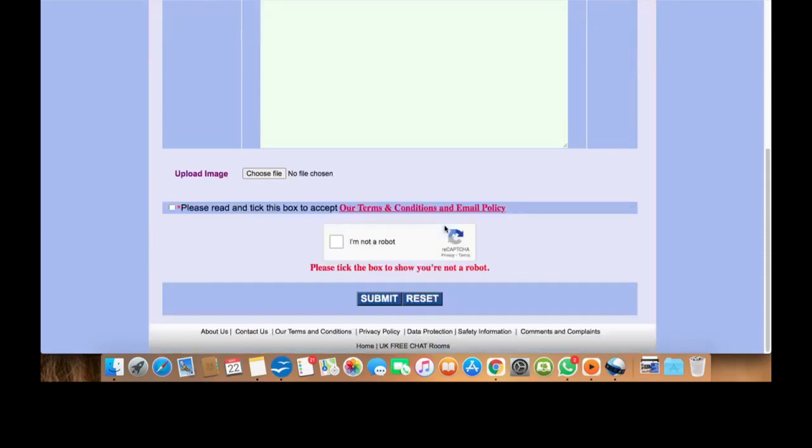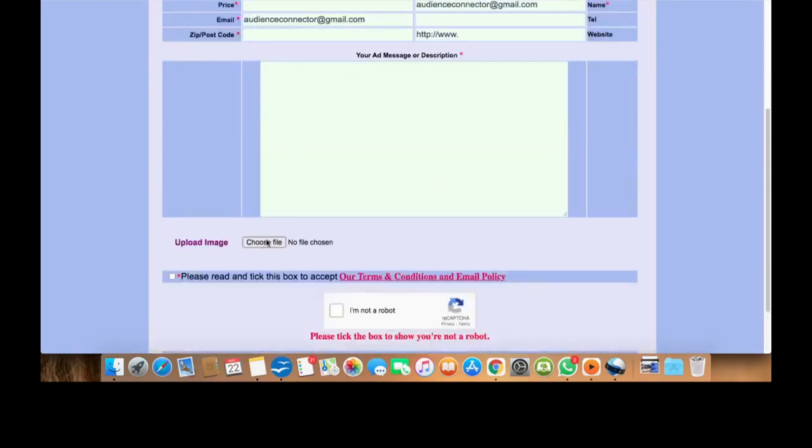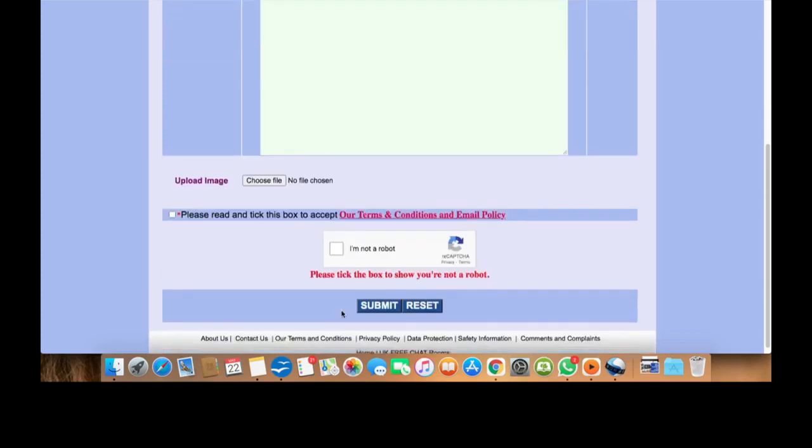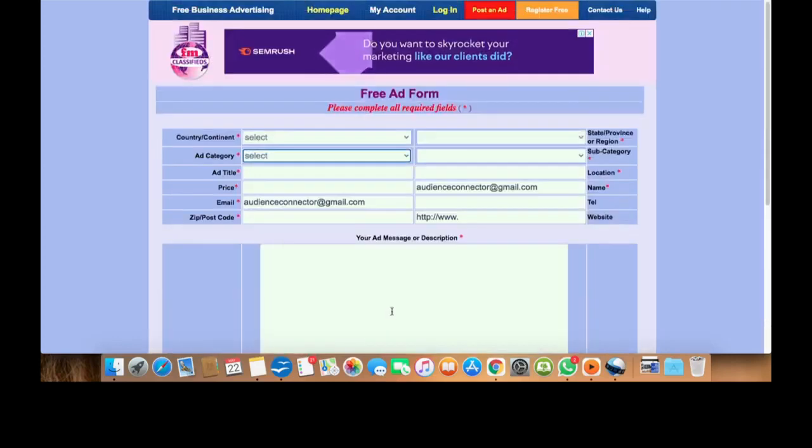Add your website and your message. You can even upload a picture. How cool is that? Now, after you've done all of that and you're happy with your ad, make sure that you click here on read. Don't click only. I know, guys, we don't like to read, but at least read. After you read, click here, and obviously this website is not for bots, it's for real people. I want to make sure that you are real, so make sure that you click here and submit. After you've submitted, then you are good to go.